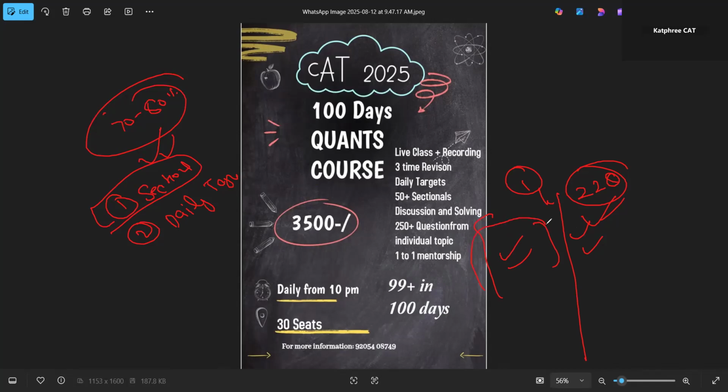If you are not able to hit this particular target, whatever we are telling, then what you need to do is connect with us one to one. This is where one-to-one mentorship will come. We're going to sit and discuss which questions you did and what issues you are facing in quant. Accordingly, we're going to plan it out, and in the upcoming week, whatever plans we give, you need to follow them to improve your score.